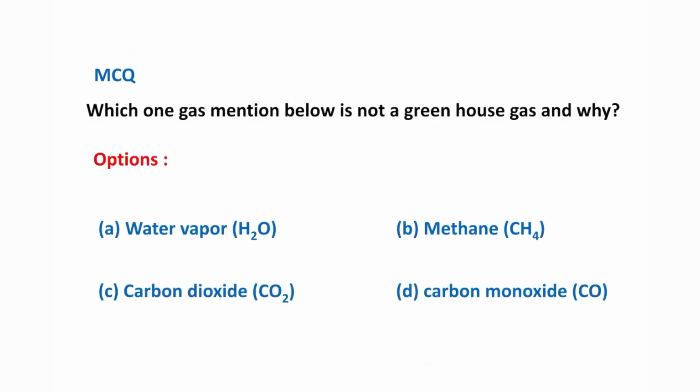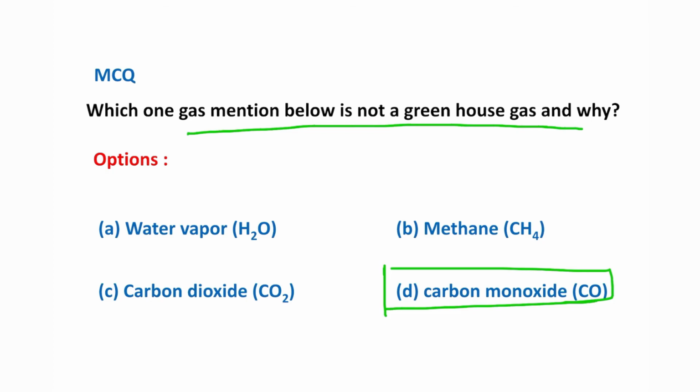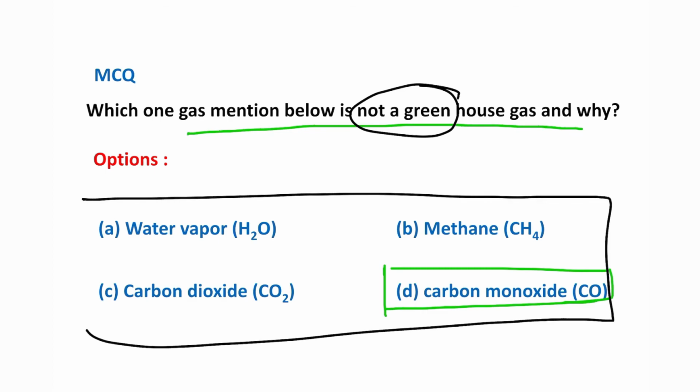Now let's come to our question: which one of the gases mentioned below is not a greenhouse gas and why? In this case, all are greenhouse gases except carbon monoxide. Carbon monoxide is a very weak greenhouse gas, so you can say that, sir, you told it's not a greenhouse gas. Now students, remember, there is a trick for MCQs. An MCQ says that among 4, one is the answer. That is the condition. So you have to check which one resembles the question most closely. It is true that sometimes the question doesn't match exactly with the options, but you need to understand the concept of MCQs and write an answer. You can leave this question in the exam hall, but you will not get the marks. But if you attempt the closest right answer, you will get the marks.